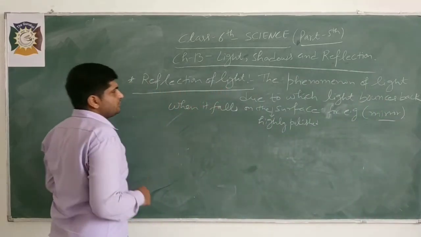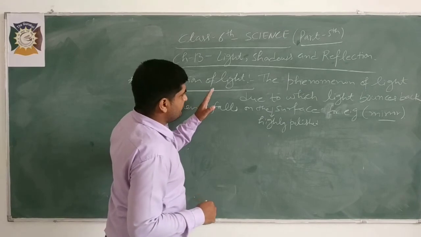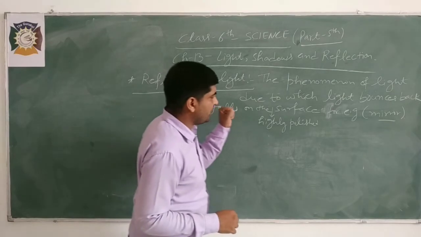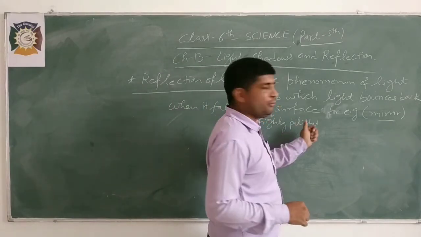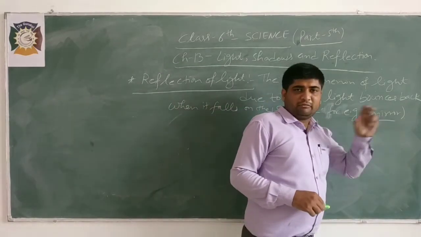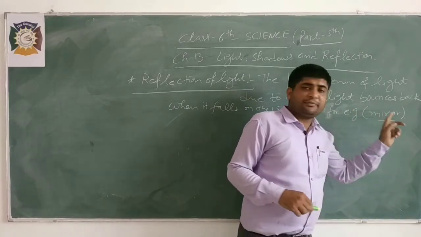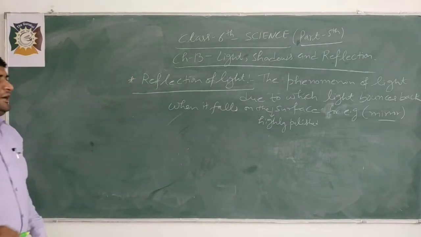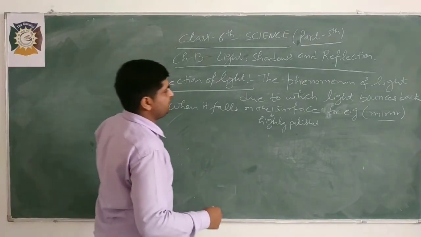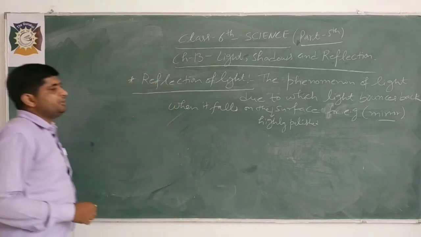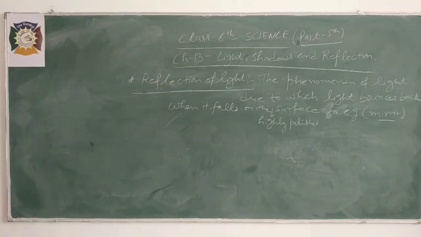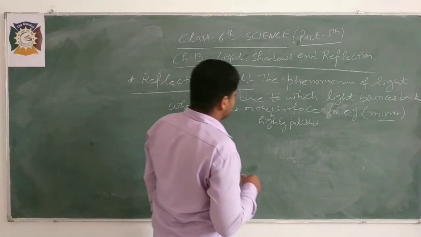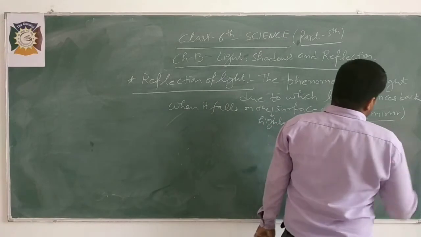So when the light bounces back when it falls on a highly polished surface, and generally we use a mirror. When the light falls on the mirror, it reflects back. The phenomenon of light due to which light bounces back when it falls on a highly polished surface, for example a mirror.